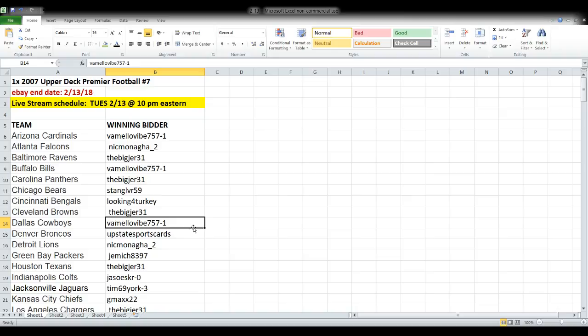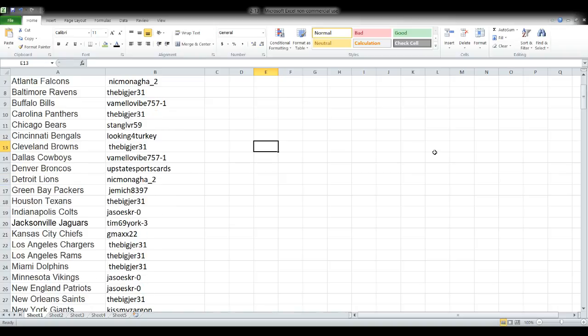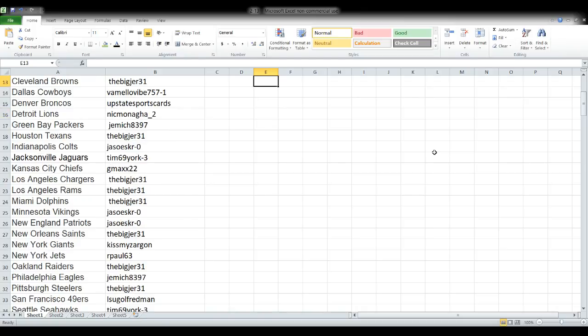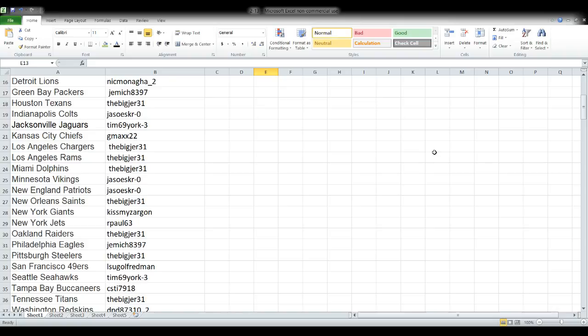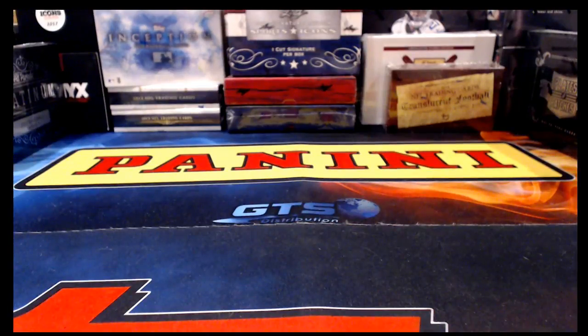So this brings us up to our first break tonight. This is one box of 2007 Upper Deck Premier Football. I've broken this a handful of times, but I haven't broken it recently, so we're going to get back into that a little bit. And the format here, of course, is team names on the left and winning bidders across from it on the right-hand side. Everything that we're opening tonight did end on eBay tonight, and of course we typically live stream the same night that we have the auctions end, and just kind of keep it all nice and tidy.